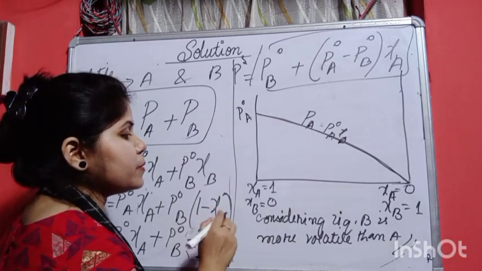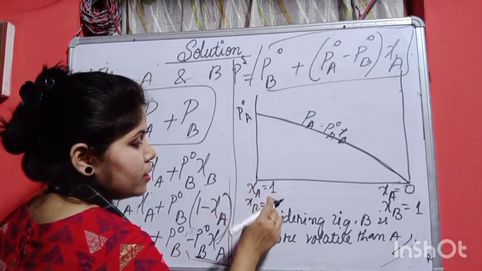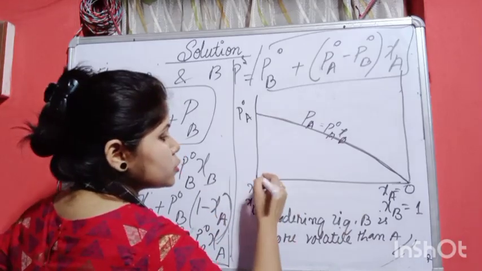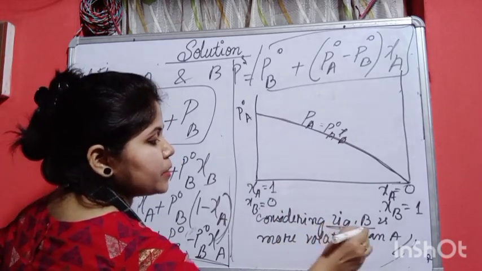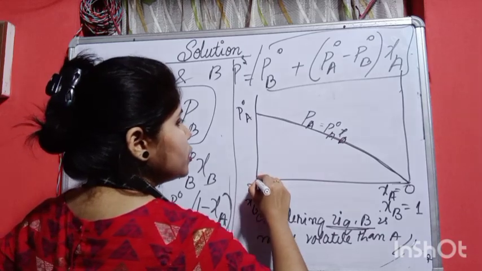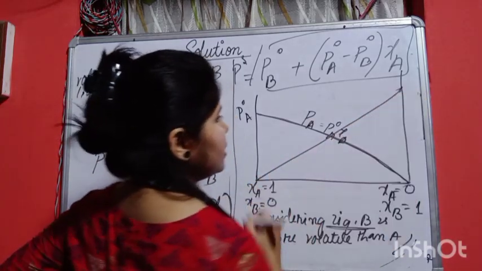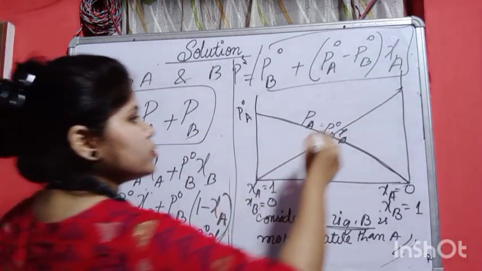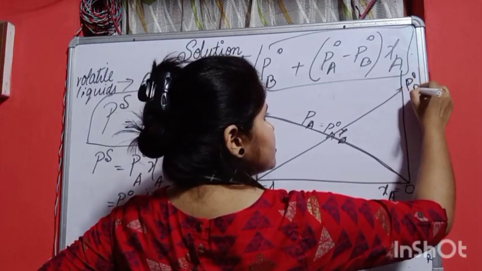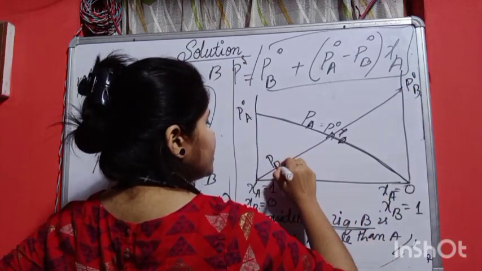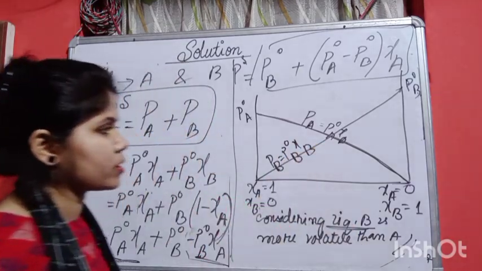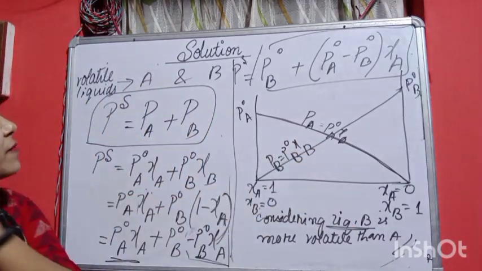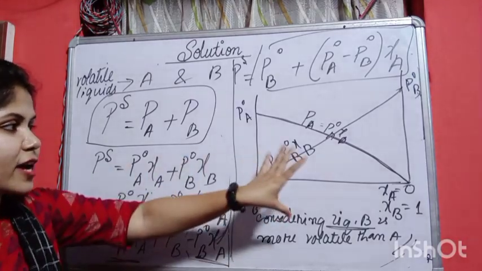Okay, next, here zeta B is increasing from here to here. At the same time, we are considering that liquid B is more volatile, so we will draw the graph like this. So this will be for P naught B, we can write P B is equal to P naught B zeta B. So we got these two graphs.